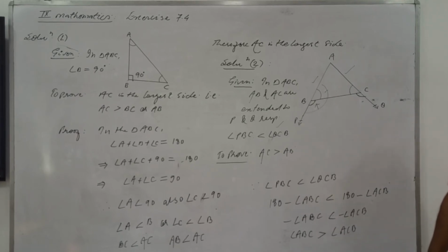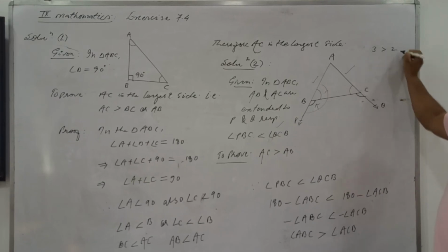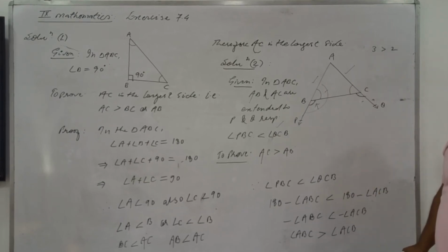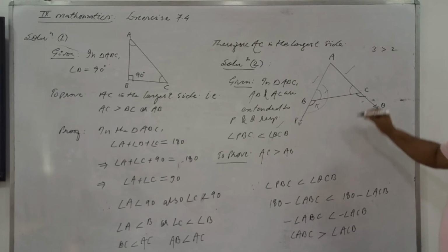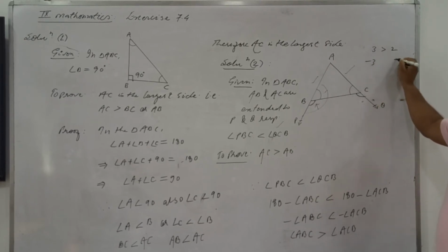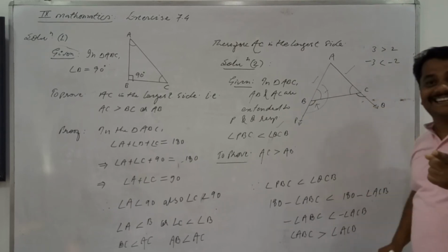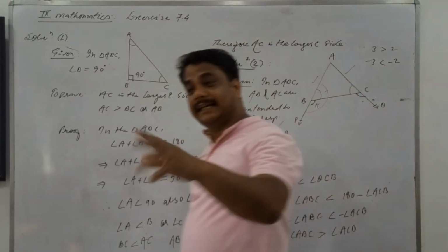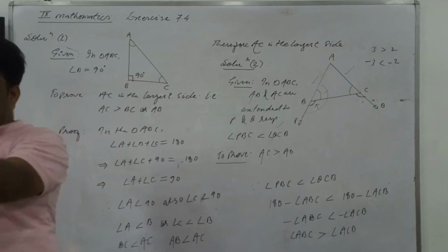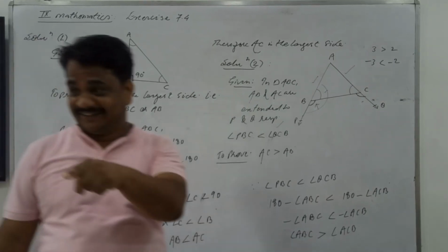What have I changed? Multiply by minus 1. One more thing I have changed here: the sign. Why have I done this? I'm telling you. 3 is greater than 2. Is it true or not? Yes. Please multiply either side by minus. Minus 3. Now minus 2 becomes greater. Is that clear? So if we multiply either side by minus, then the sign will change. This is a very interesting thing.